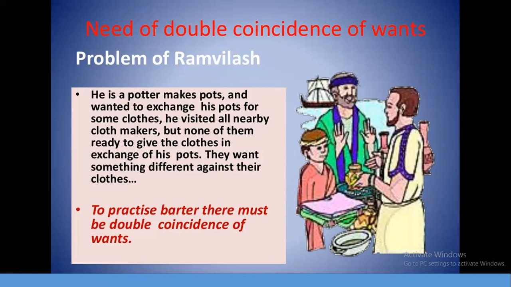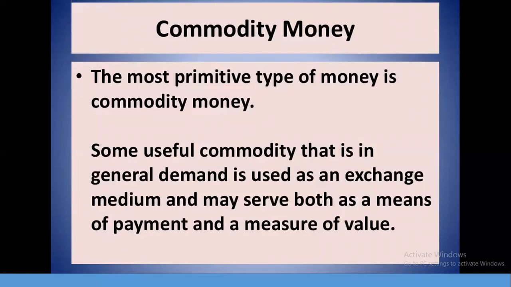So when this problem started happening with the double coincidence of wants in the barter system, slowly there arose a need for a medium of exchange which nobody can refuse to take and which will be universally acceptable, acceptable everywhere. And that's how we got our commodity money. The most primitive type of money is commodity money. Some useful commodity that is in general demand is used as an exchange medium and may serve both as a means of payment and measure of value.